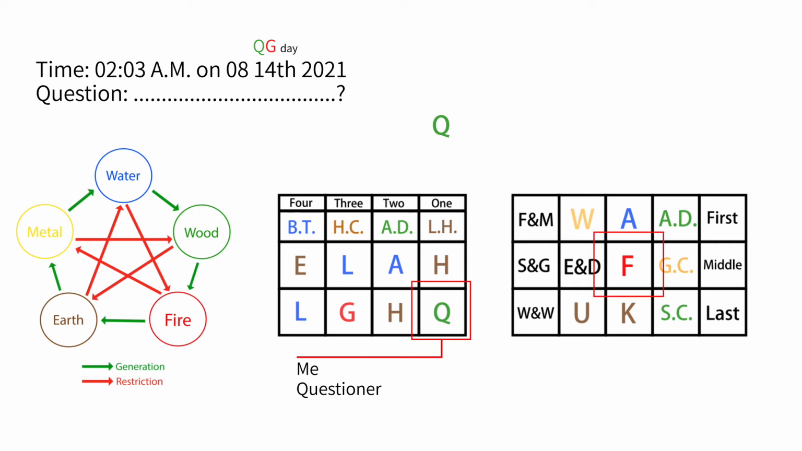The second transmission is the Si, which is F, and the attribute of 5 elements of F is fire. According to the relationship between generation and restriction of the 5 elements, wood generates fire, so Q generates F. So the relationship of the 6 relatives between Q and F is called the son and grandson. I abbreviated it as S and G.